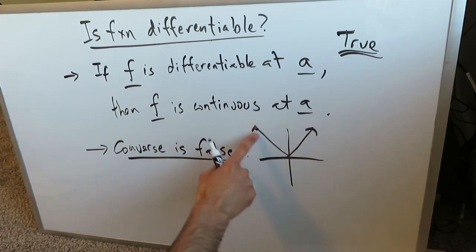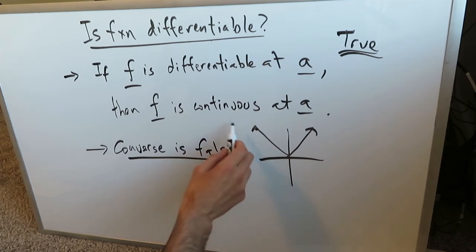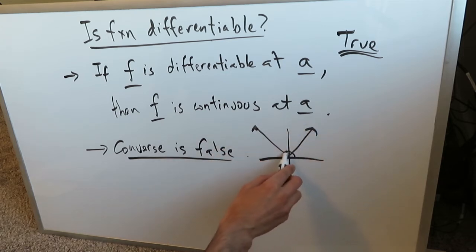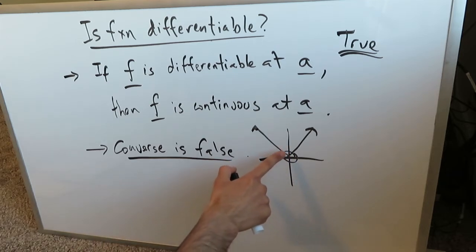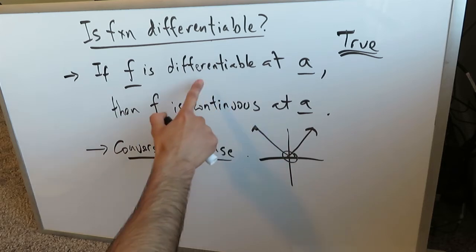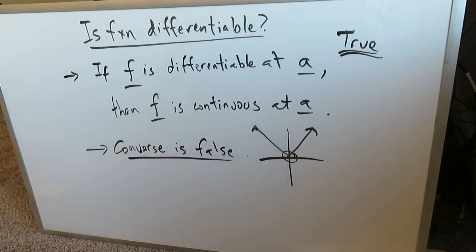Look over here. It is continuous by every means, but it's not differentiable at all points, because it's differentiable at all of these minus values and all the positive values, but it didn't happen to be differentiable at point A. So the converse statement for this was actually false, because if a function was continuous, it didn't necessarily have a derivative at every point on the interval, because this did not have a derivative at point 0.